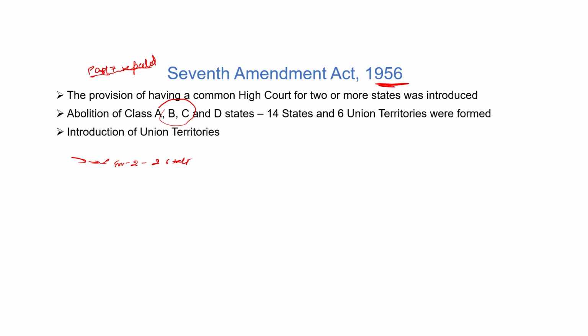The three major changes were done under the 7th Constitutional Amendment Act 1956. What was the first major change? Part 7 of the Indian Constitution was repealed. The second change, one governor can work for one or more than one state, and the Parliament got power under the 7th Constitutional Amendment 1956. Also, Parliament can allow one high court for two or more than two states.